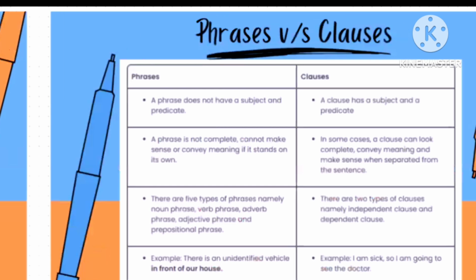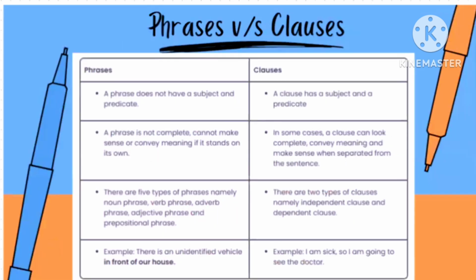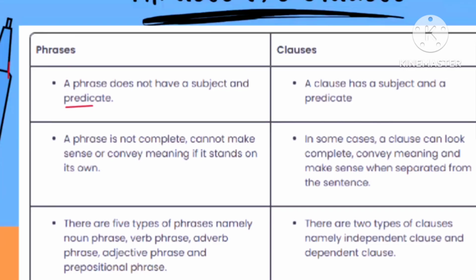Okay. So the first point is that a phrase does not have a subject and a predicate. So predicate here means the verb, but a clause has a subject. The predicate is also called the verb only. So a phrase does not have a subject and predicate or verb, while a clause has a subject. So this is our first difference.